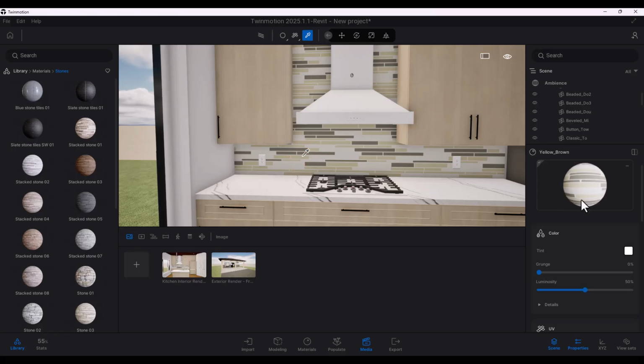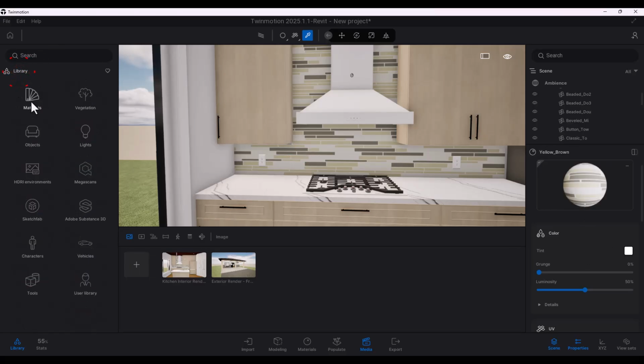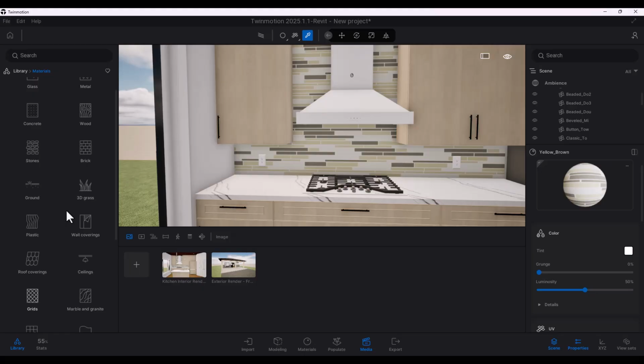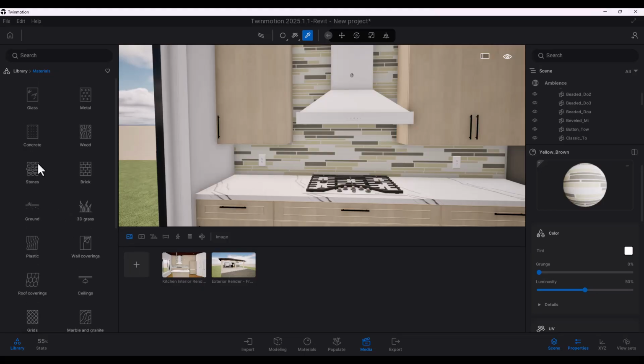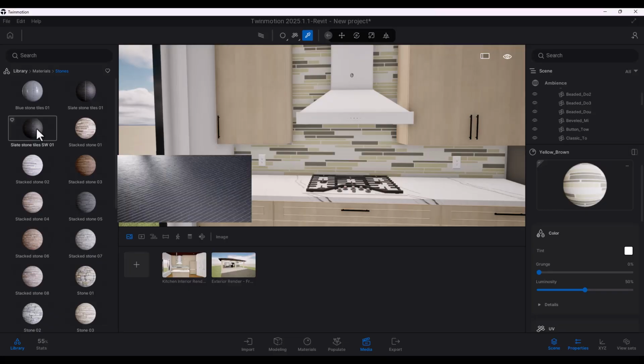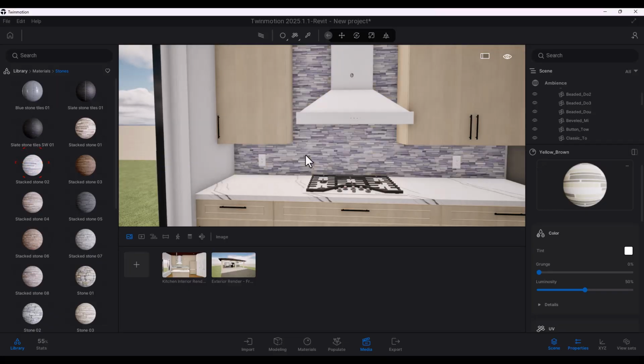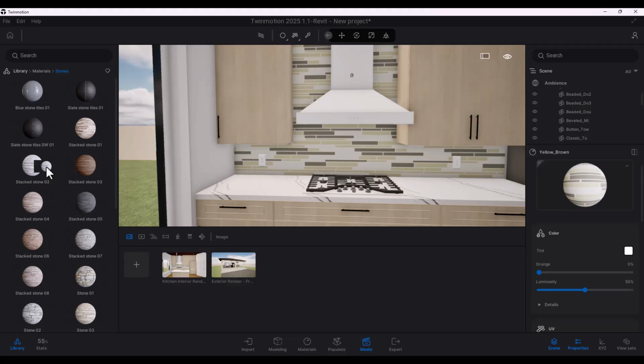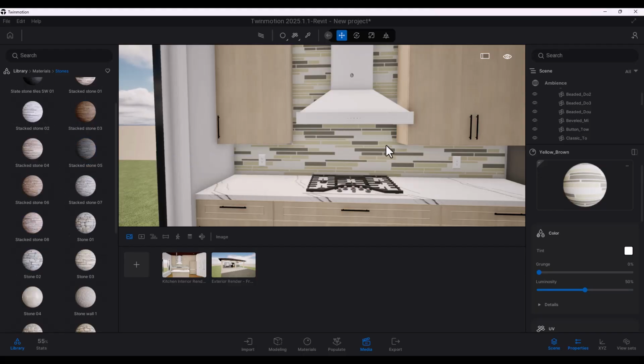Next, let's do these tiles maybe. You can go to the material section under the library, and there's all these materials available to you. So there's marble and granite. I'm not going to go through this whole process, but you can select any of these materials and swap them out easily. It's very quick. So for example, say you really want these, I don't know, stack stones here, you can just drag them and it'll replace, but I'm not going to do any of that. I'm actually happy with these.